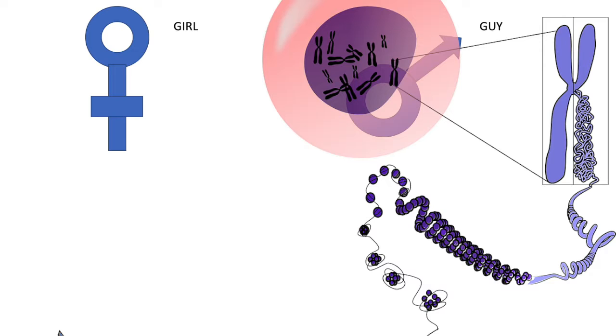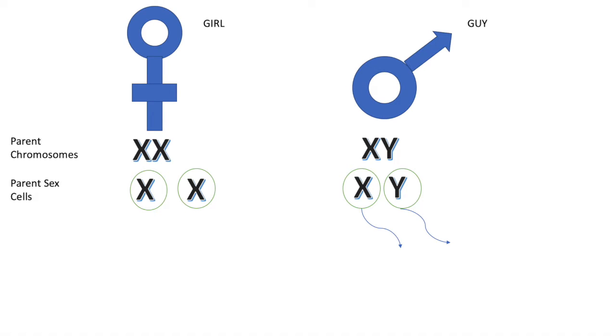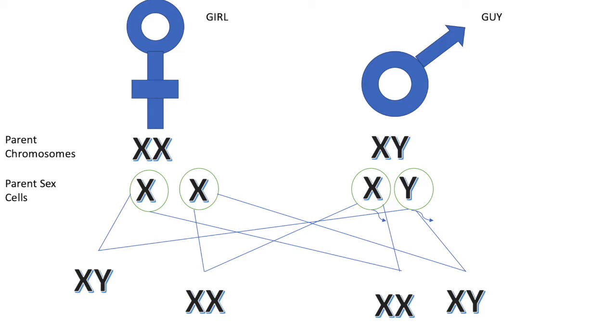A chromosome is basically a length of DNA that is made up of genes. Over here you see that women have the XX chromosome in their bodies, whereas men have the XY chromosome in their bodies. Now, they are divided during reproduction and you will have two parent sex cells with X and X for women and X and Y for men. During the final stages of reproduction, you will see that the male sex cell and the female sex cell collide and you will get one cell with 46 chromosomes.